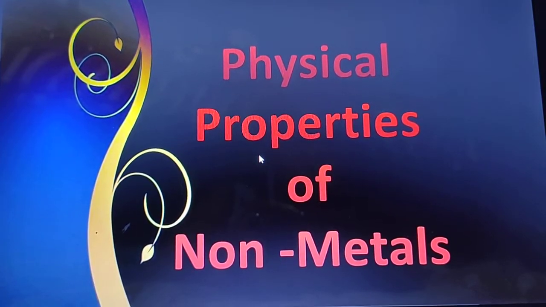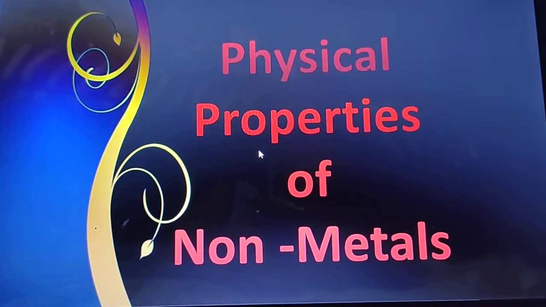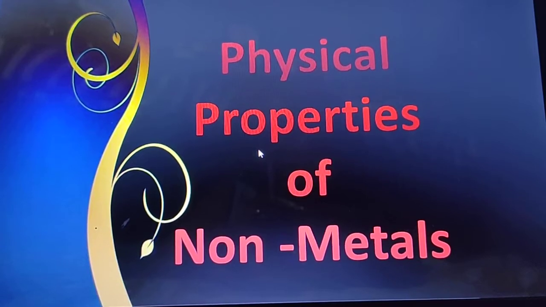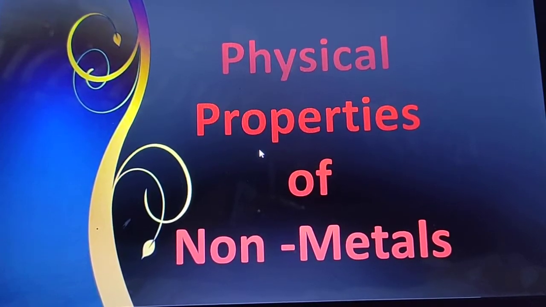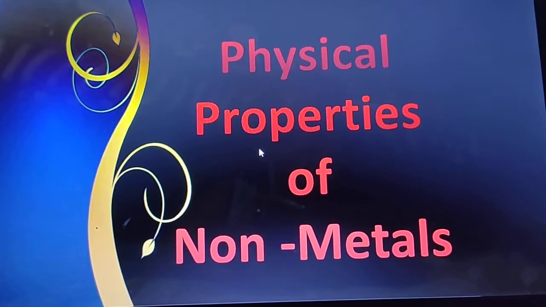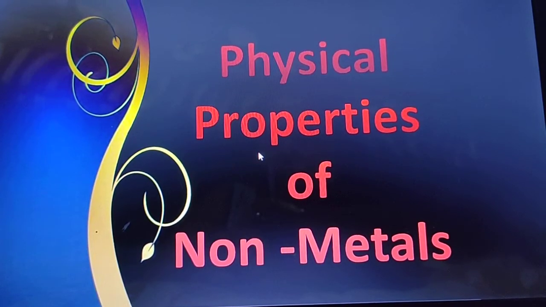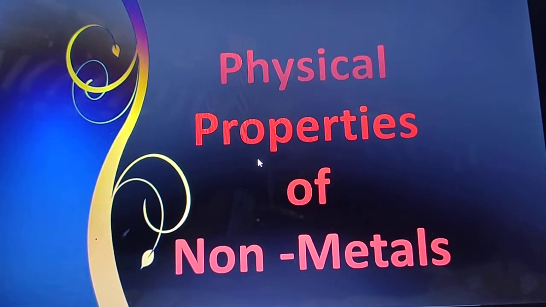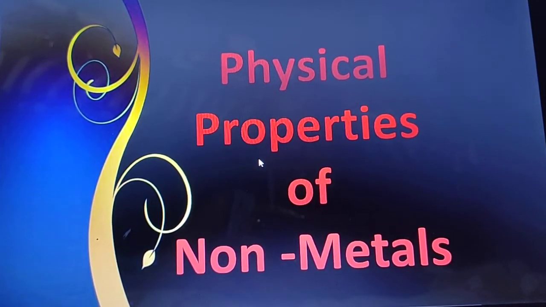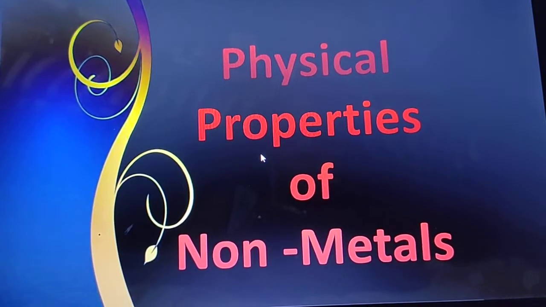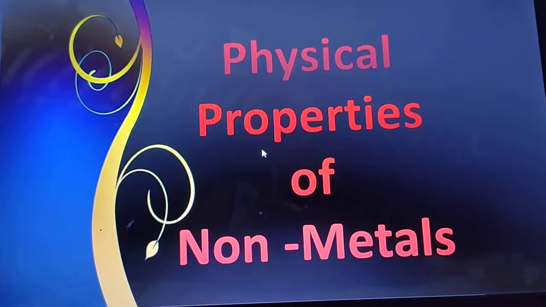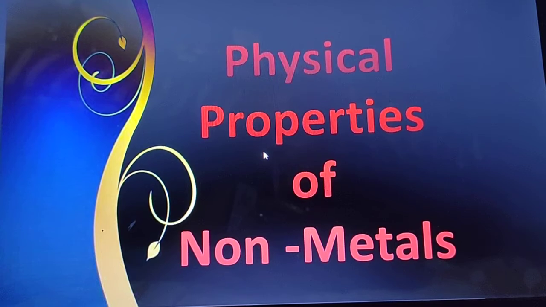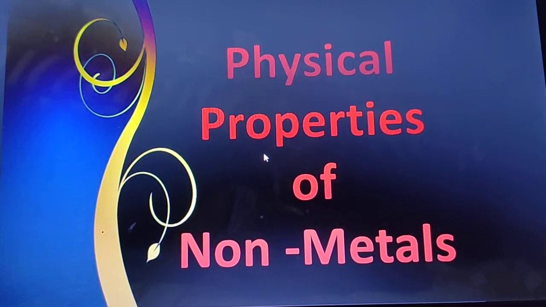In the previous class we studied metals and non-metals, and we discussed the physical properties of metals. We started the chapter Metals and Non-metals, in which we saw the rough definition of metals and non-metals, and we discussed physical properties of metals. In today's lecture we will discuss the physical properties of non-metals. So please open your book so that we can start.